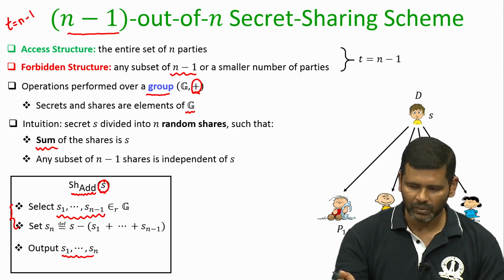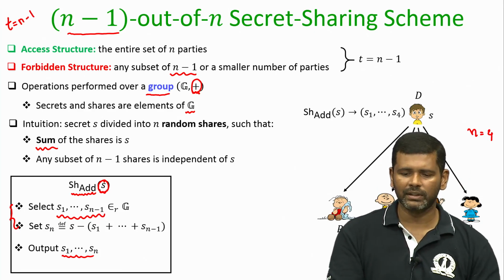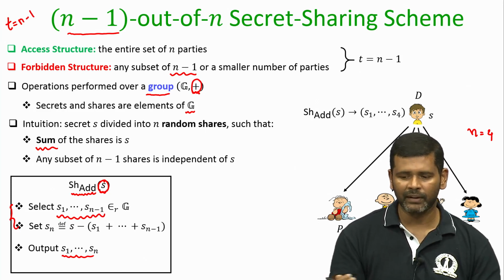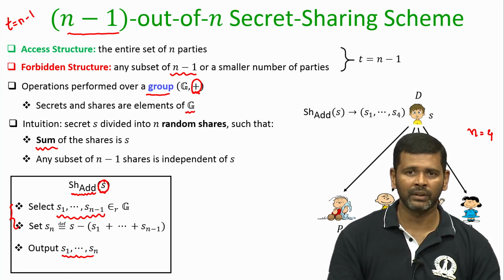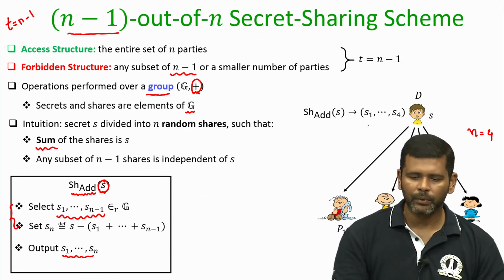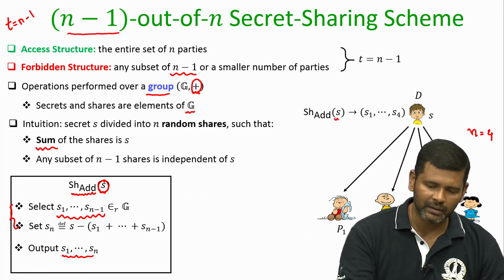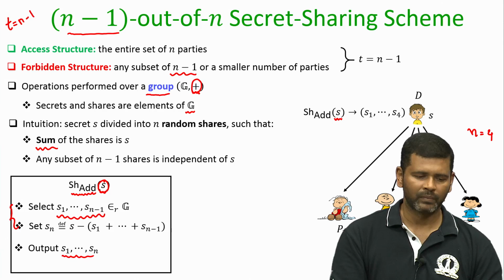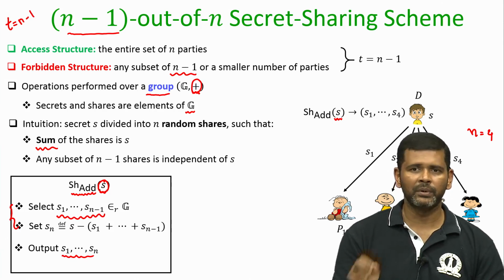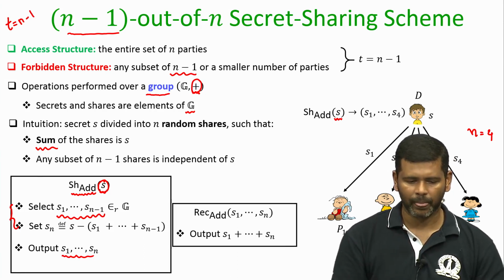and that is why the sharing algorithm is randomized, right. So, again let us take the case of n equal to 4. If the dealer wants to share the secret S as per the additive secret sharing in such a way that even if up to 3 parties combine their shares, they should fail to learn the secret, the dealer will do the following: it will compute the shares S1, S2, S3, S4 as per the secret S using this sharing algorithm, and respective shares it will communicate privately over the channel between the dealer and the ith party.